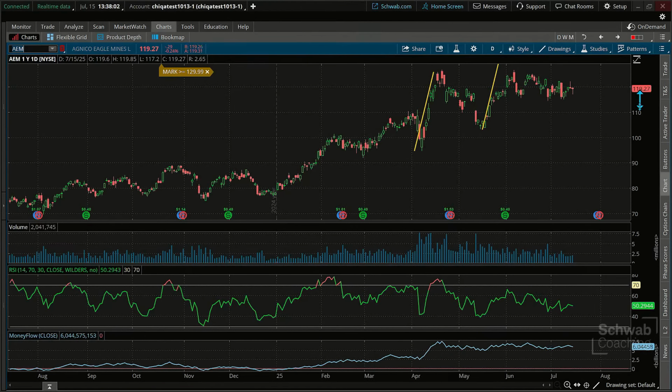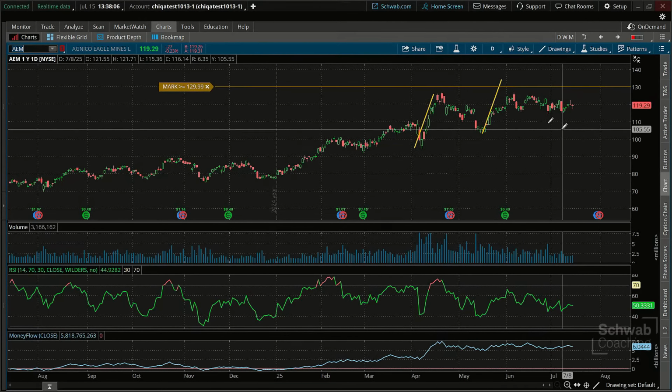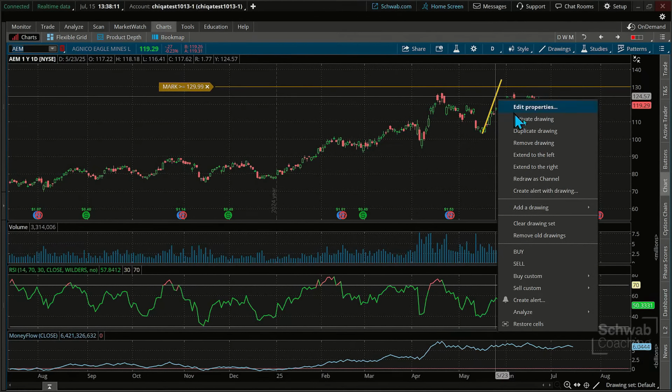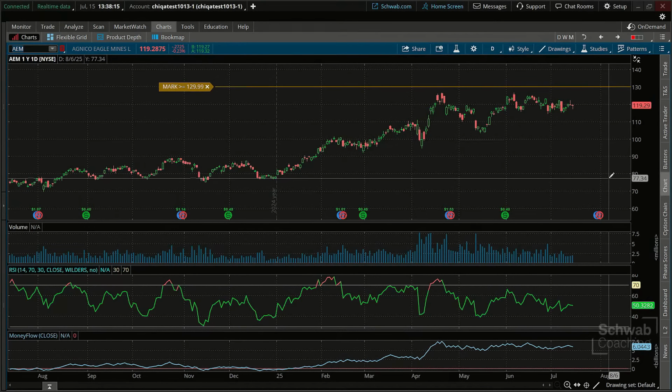We had traded this stock previously. We did a swing trade type move on it. I'm going to take this one off for now because it doesn't really apply anymore. Remove that drawing and this one as well. But we'll keep hitting these over and over again, sometimes as they are unfolding, because the trend is still up.